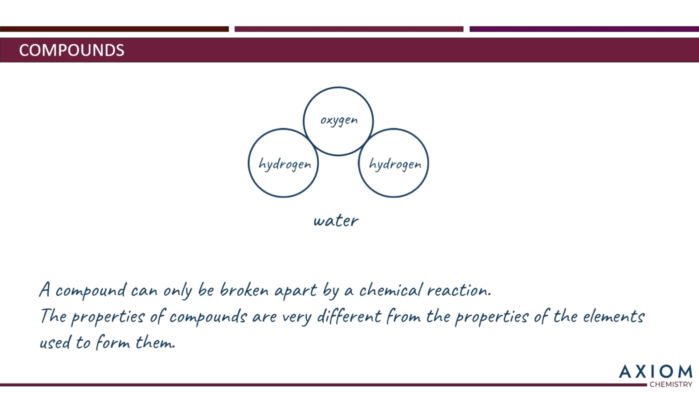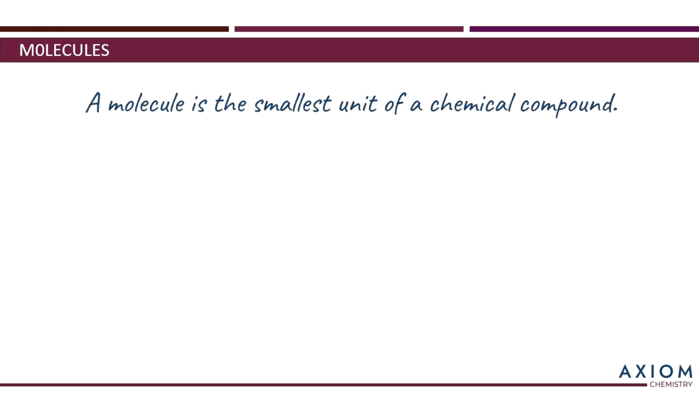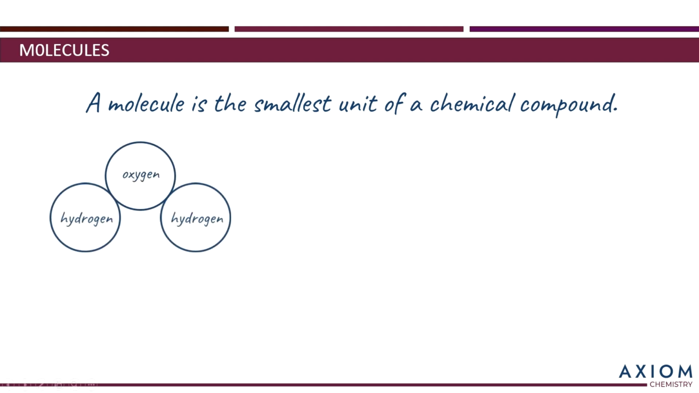Okay, I've got another definition for you now. There are going to be quite a few in this video. And the next definition is that of a molecule. So a molecule is the smallest unit of a chemical compound. I should just mention that not all chemical compounds form molecules. Some have quite different structures, and we'll talk about those later on in Axiom Chemistry. But one example of a compound that does form a molecule is, of course, water. And as we've just seen, each molecule contains one atom of oxygen and two of hydrogen.